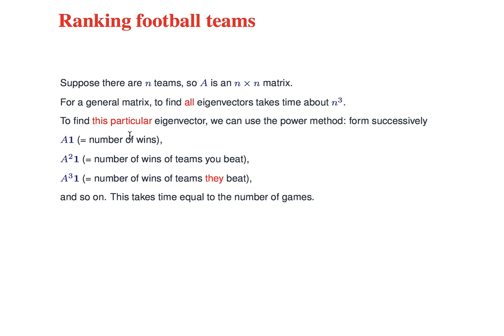So A times 1 would be the number of wins. A squared times 1 would be the number of wins of the teams that you've beaten. A cubed times 1 would be the number of wins of the teams that they've beaten, and so on. That's the basis of what is called the power method for finding an eigenvector. And that's much quicker. This only takes time n for an n by n matrix. This is practical even for extremely large matrices.